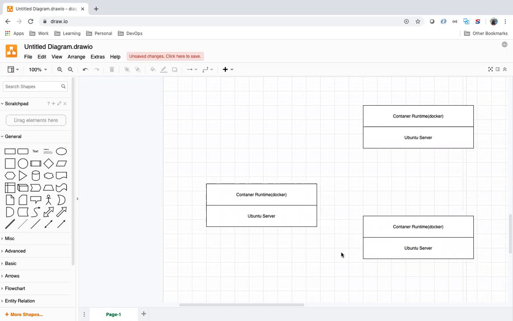Then in the master machine, you have a few components. You need to install some Kubernetes related software. Then we need to create some Kubernetes components. In master, you have a few components like this.